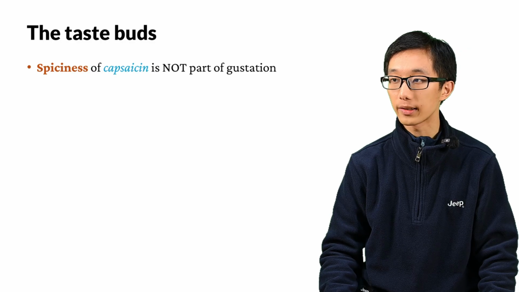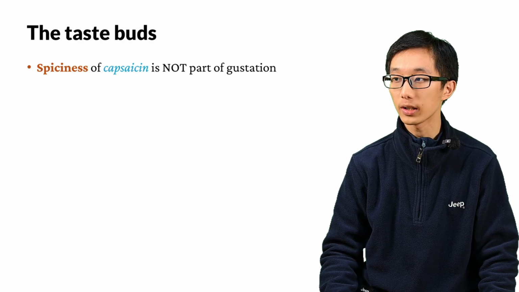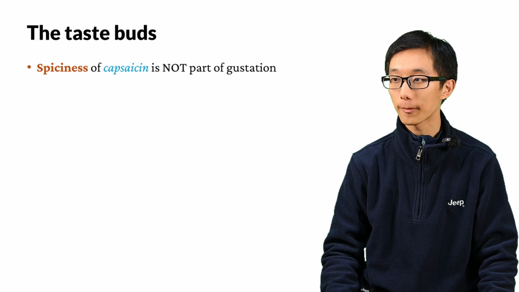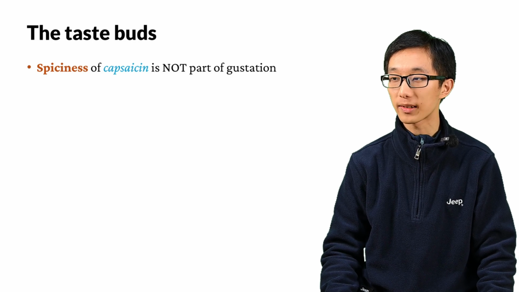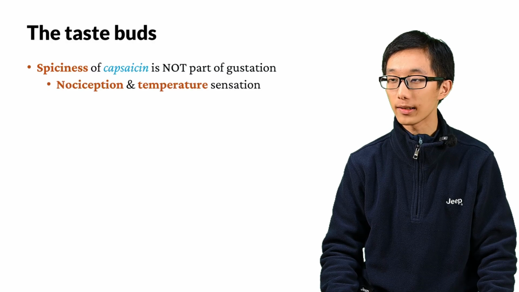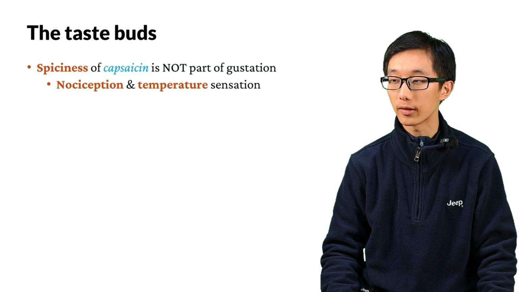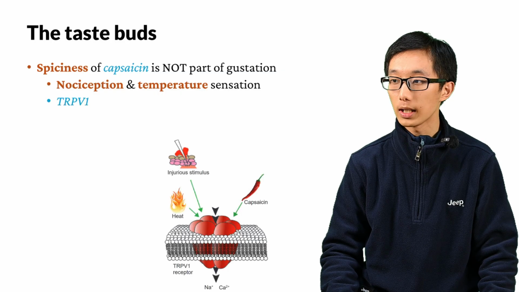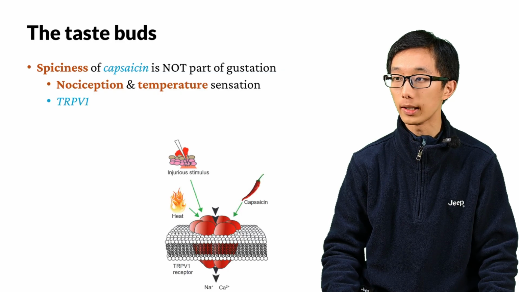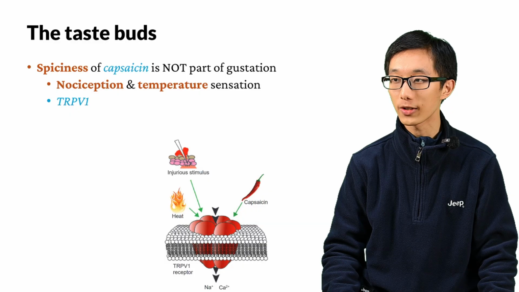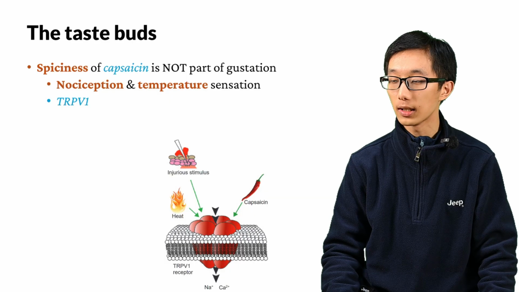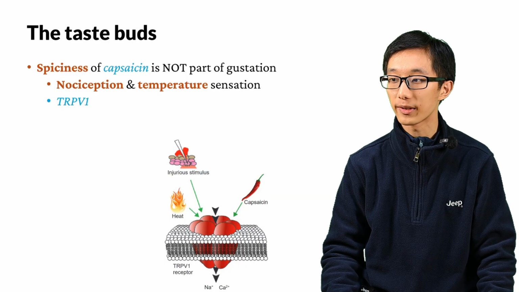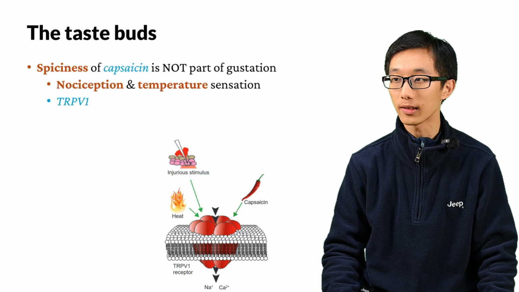Here we must comment that the spiciness of chilies is not a part of gustation. The spicy substance in many chilies is called capsaicin. Capsaicin is actually a nociception or temperature sensation. It is sensed by an ion channel called the TRPV1. As we have mentioned just now, TRP stands for transient receptor potential. This ion channel has very diverse functions. It can sense heat, injurious stimuli, and of course, capsaicin. That's why hot is actually a synonym of spicy.